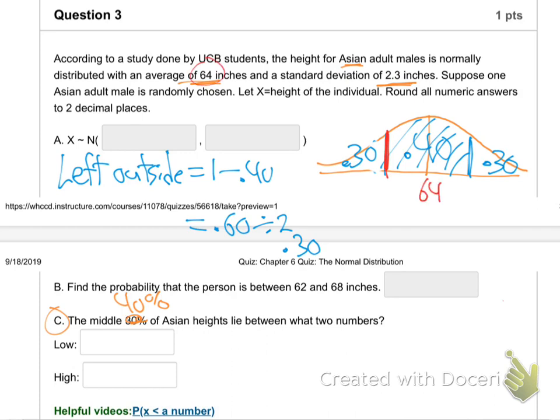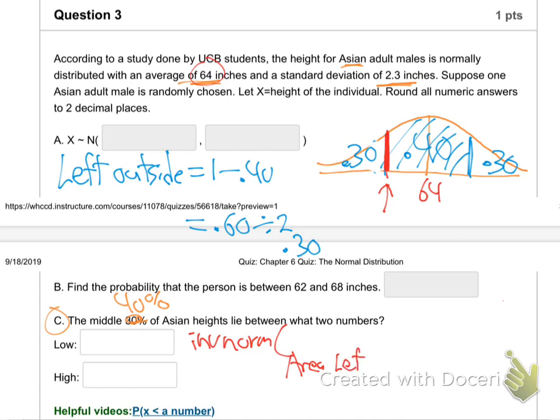That's the average height. So to find this particular spot right there, am I going to do a normal CDF or inverse norm? Are they asking me for the percentage or giving me the percentage? They're giving me the percentage. There are all kinds of percentages on there, huh? So it's going to be inverse norm. So I'll write it here. Inverse norm.